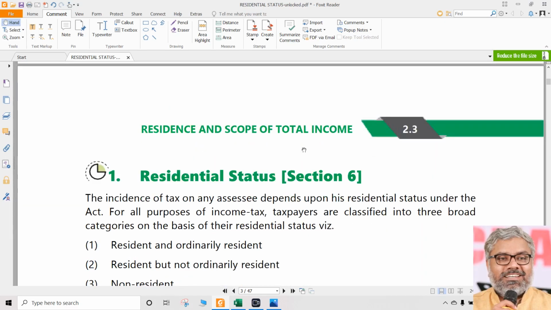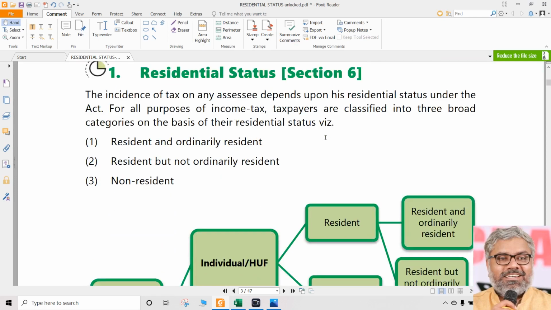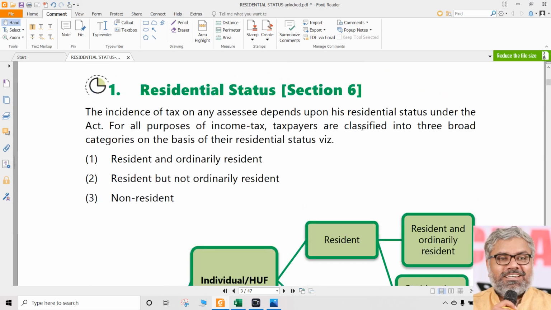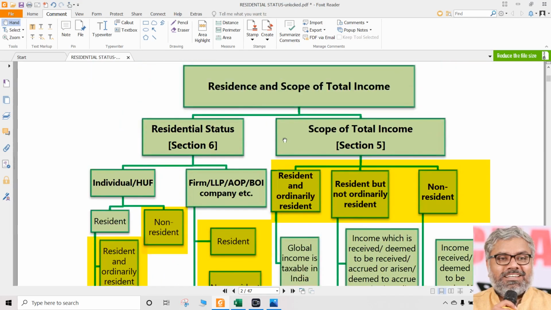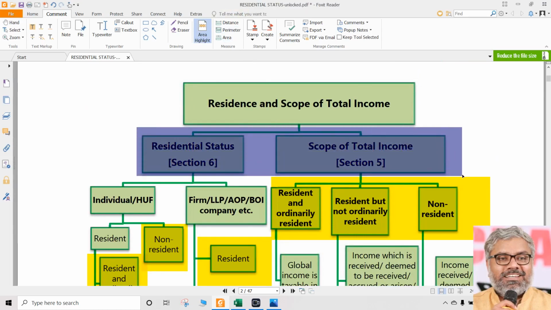Both are inseparable, because tax incidence is not possible to be understood without knowing the residential status. Residential status is of no use when we don't apply it for the purpose of tax incidence. That is why 5 and 6 are twin sections, very closely related with each other.